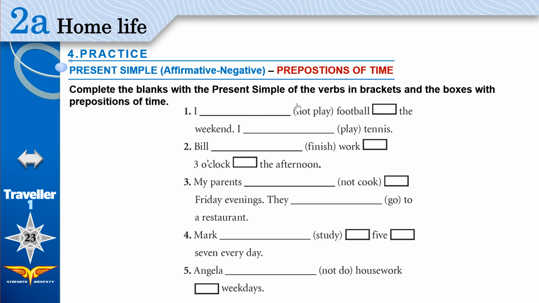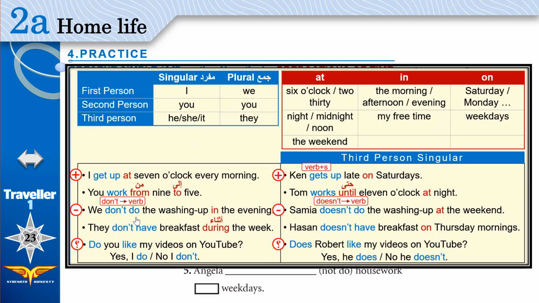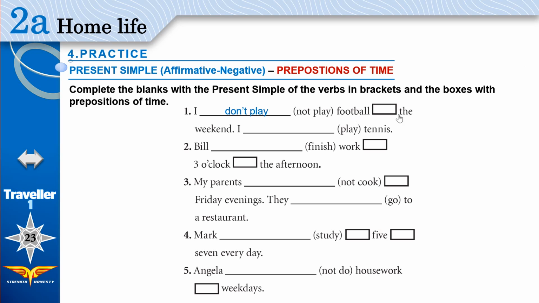Complete the blanks with the present simple of the verbs in brackets and the boxes with prepositions of time. Inside the boxes, we will put on, in, at, from, to, during, until. And we will complete the blanks with present simple. Use this verb. Not play, so it's negative. I don't play football. Just like this one. Negative. We don't. Don't and then the verb. We don't play. I don't play football the weekend.